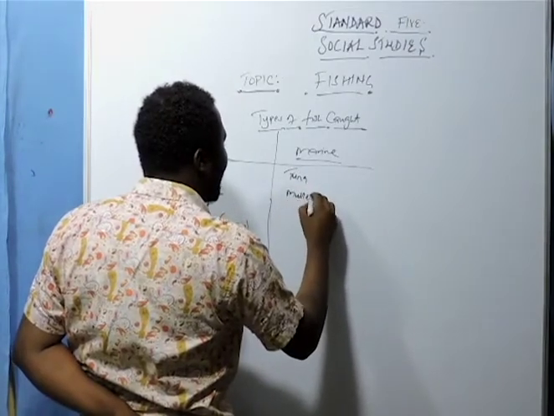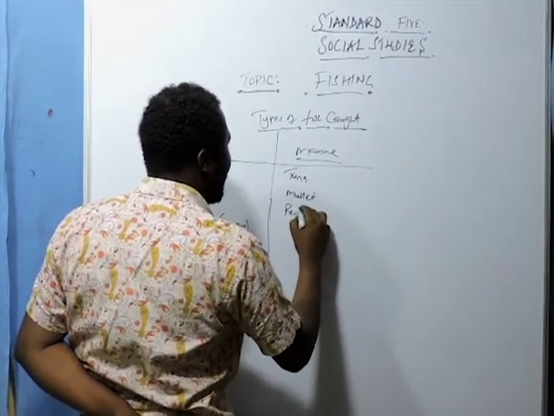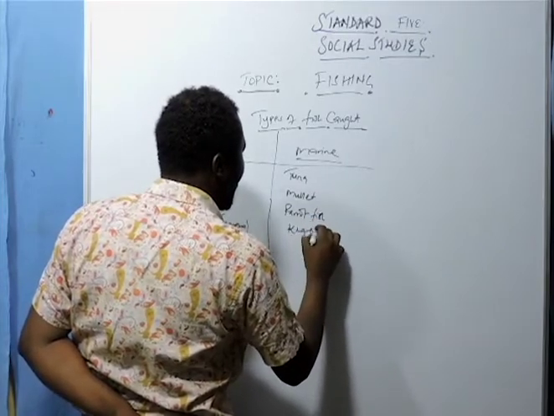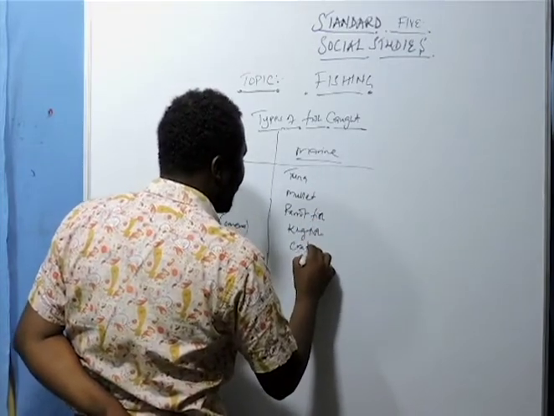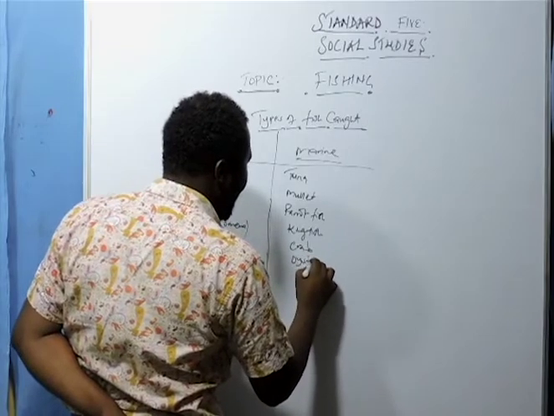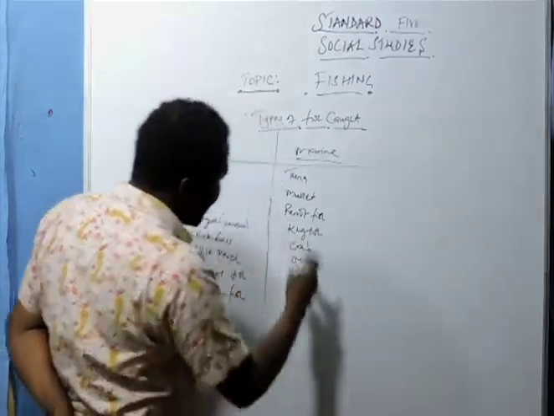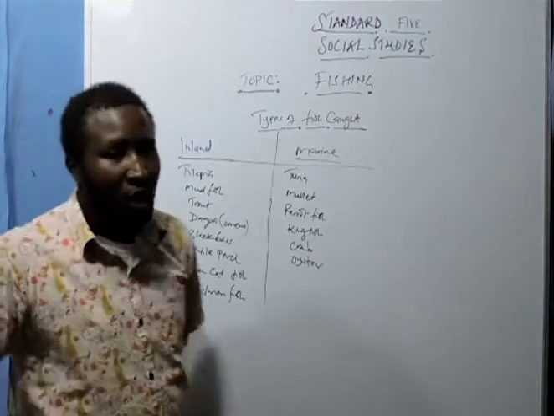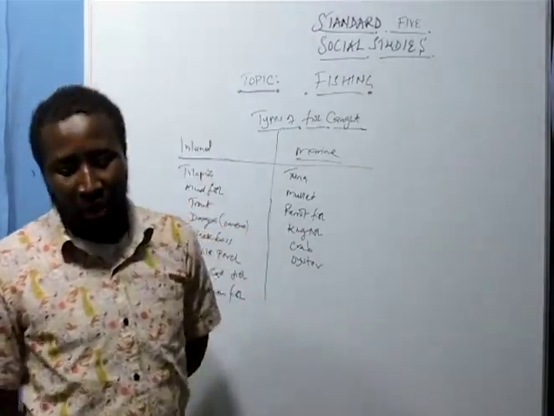We have the mullet, the parrot fish, the kingfish, the crab, and the oyster. So tuna, mullet, parrot fish, kingfish, crab, and oyster.